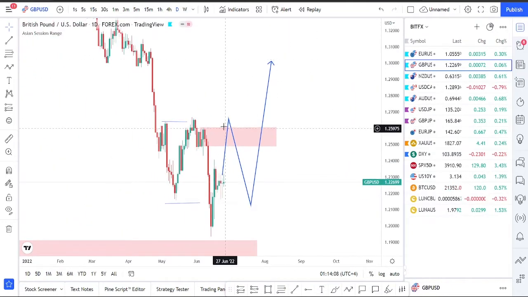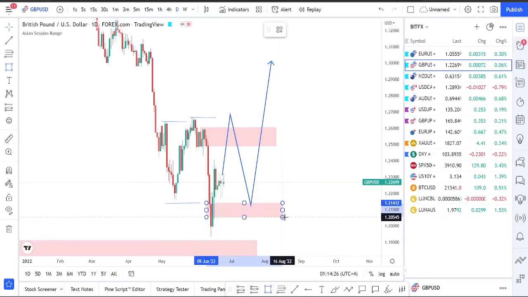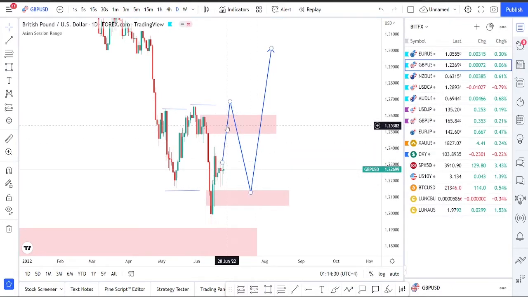So if we see the market breaking these highs again, first, once the market is going up, we will be looking for some buys around these areas. We'll still look for the buys on the lower time frames towards these areas of supply.